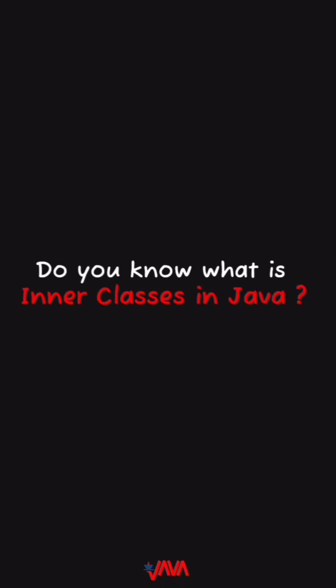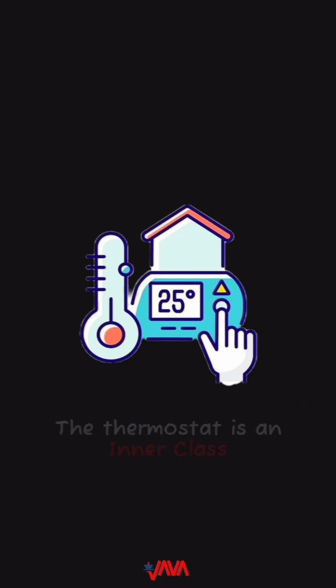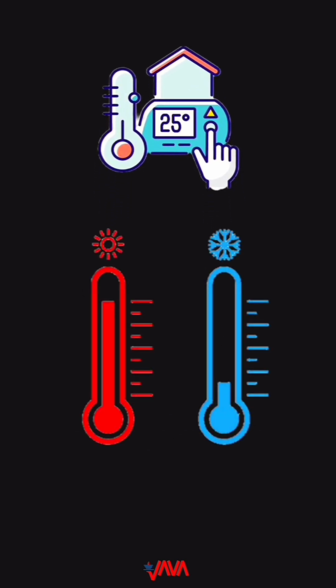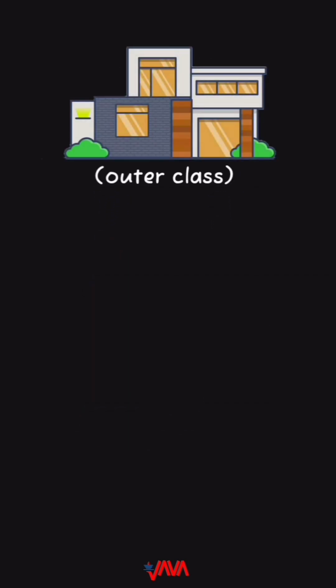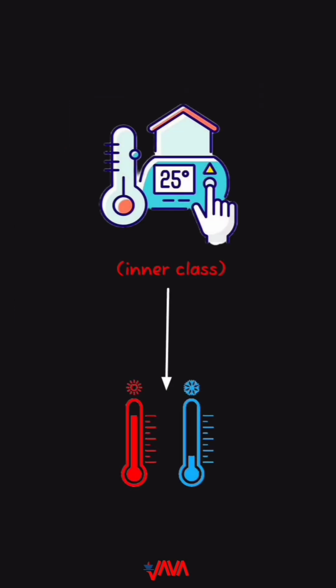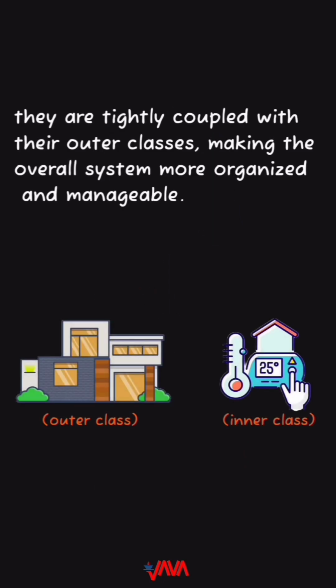Do you know what inner classes in Java are? Think of a house, which represents a class in Java. Inside the house, there's a thermostat that controls the heating system. The thermostat is an inner class. It doesn't make sense outside the context of the house because it's designed specifically to manage the house's temperature. The house outer class includes rooms, windows, and doors, while the thermostat inner class manages the heating. The thermostat needs the house's infrastructure to function, showing how inner classes in Java work. They are tightly coupled with their outer classes, making the overall system more organized and manageable.